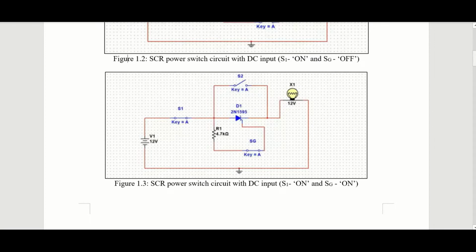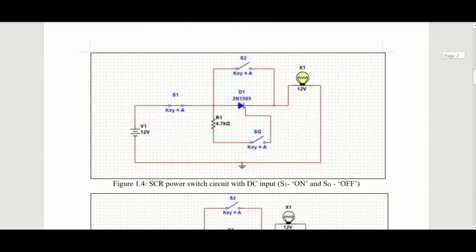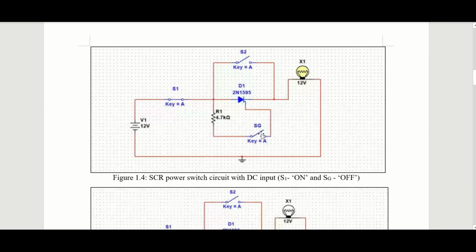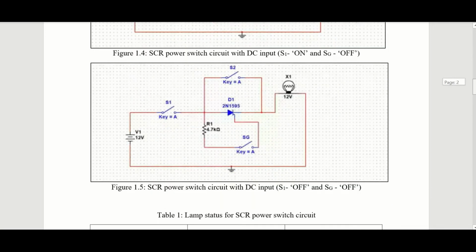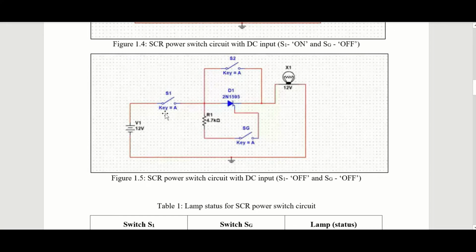Then, when switch G is turned off again, the lamp stays on because current still flows in the gate terminal here at the diode, which is switch 2, N1595. And lastly, when switch 1 is turned off and switch G is off again, there is no current flow and the lamp will turn off.